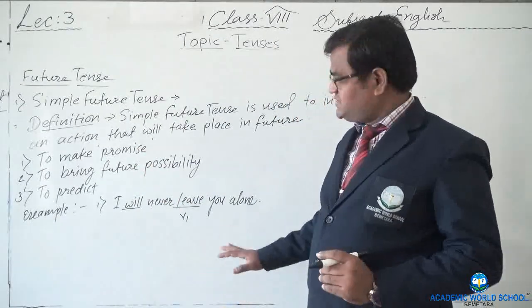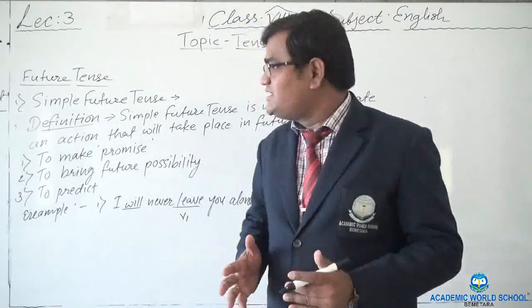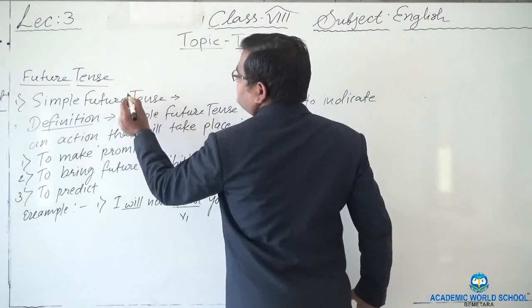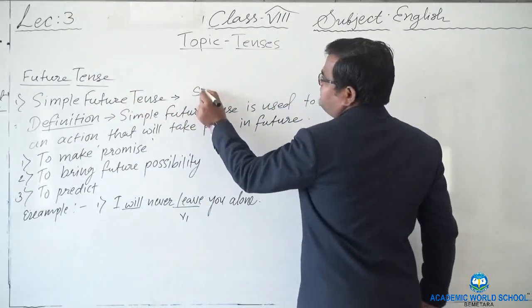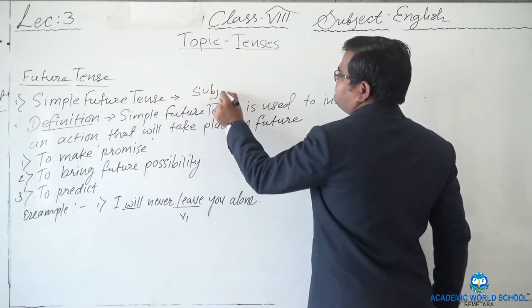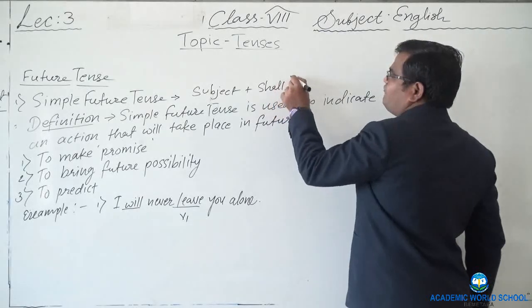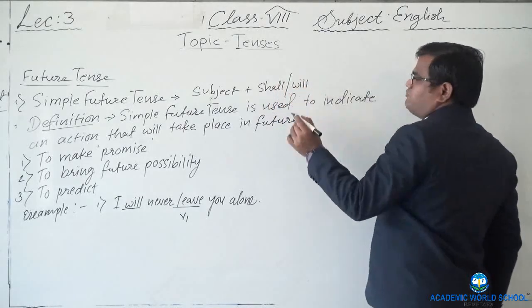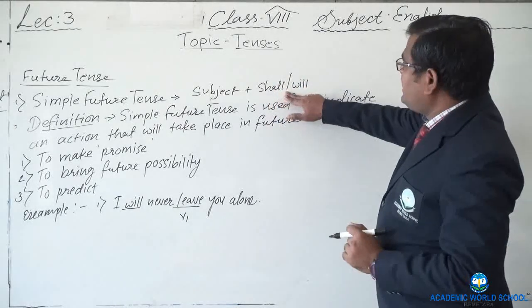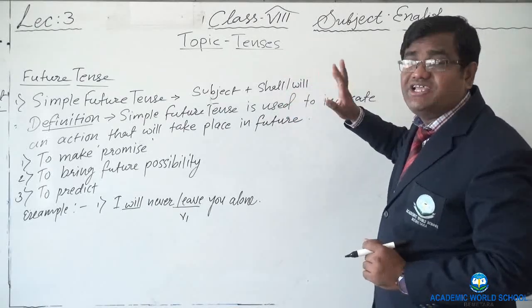Now if you ask me, sir, what is the formula of simple future tense? There is nothing like it. Simply we can write the formula here. After subject, you will simply use shall or will. Better it should be written will only. Why? Because shall we use rarely.